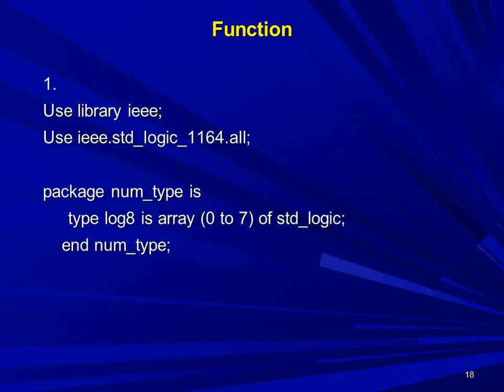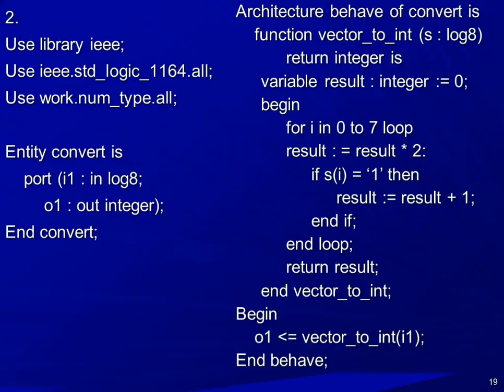Let's see the example of a function. First of all, we have declared the num type package. Use library IEEE semicolon, use IEEE dot std_logic_1164 dot all. This is about the library declaration. After that, we have declared the package num underscore type. In package num underscore type, type log8 is array 0 to 7 of std_logic. Here we have declared the type log8, which is an array of 8 locations, and every location is of the type std_logic. End of the num type.